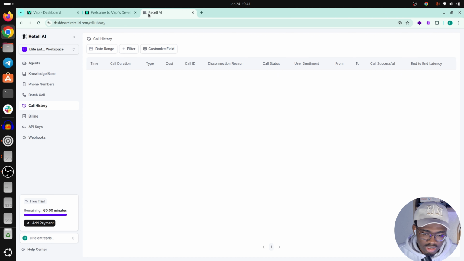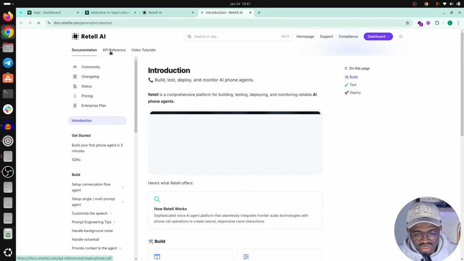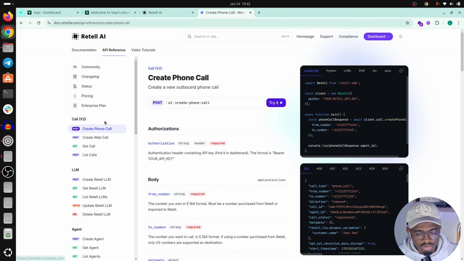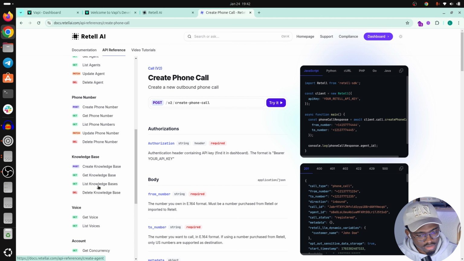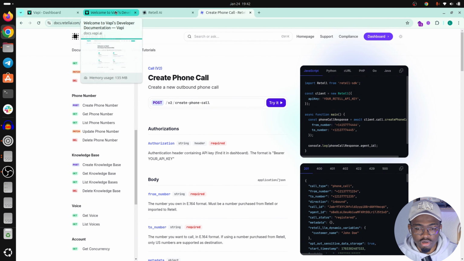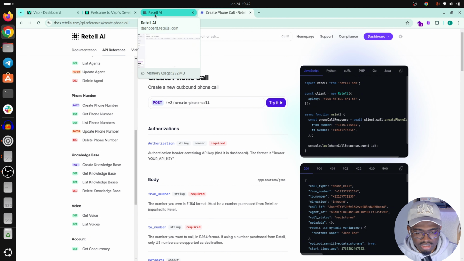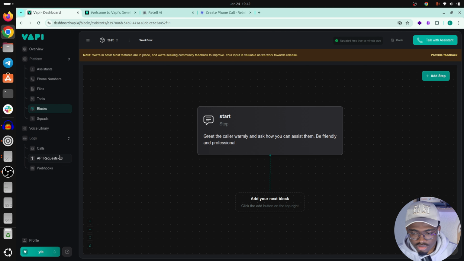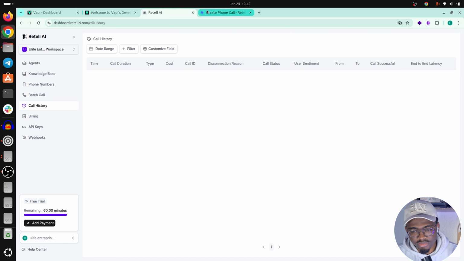If you come to API reference, you will see that you have launch a call, create a Retell LLM, create Retell agents. You can do it via API as well, but you don't have the same level of logging that you can get on VAPI. Yes. But both platforms are pretty great. So I think I will just stop here. You have much more things that you can do.